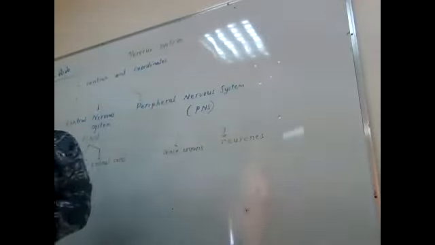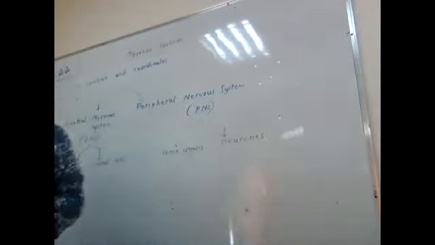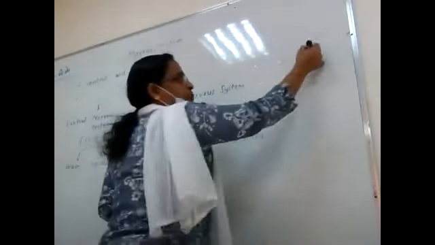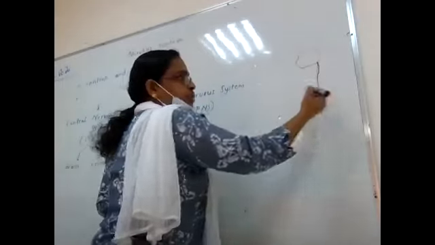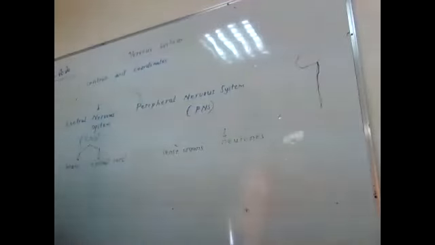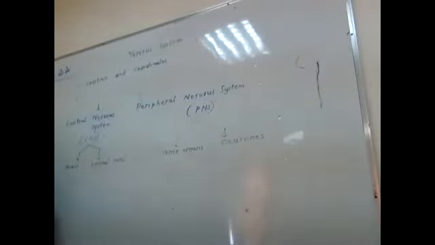What about these two organs? Are you familiar with this? Yes. Brain, of course you know it. What about the spinal cord? Where is it located? On the back, inside the backbone, is it? Actually, it is a continuation of the brain. If the brain is that one, its continuation is the spinal cord. Got it? Both of them together are controlling and coordinating all the activities.